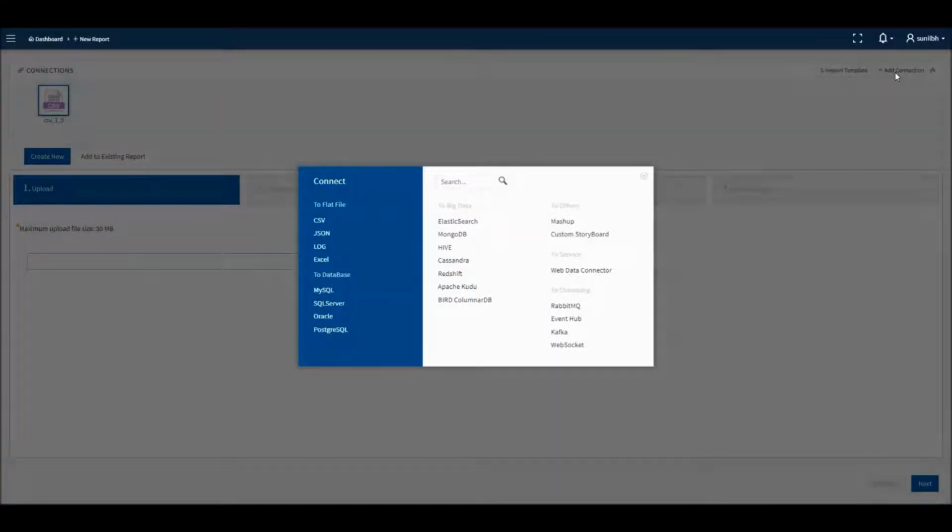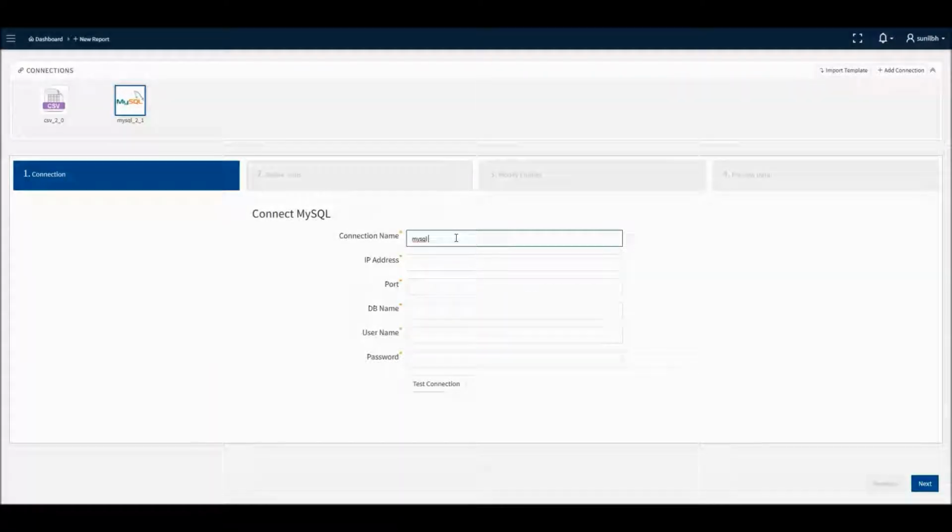The Add Connections window displays a list of available connections. From here, select the MySQL connection. In this page, name the connection. Provide the IP address, where the MySQL server is hosted. Provide the port number of the MySQL. Provide the database name, username, and password.